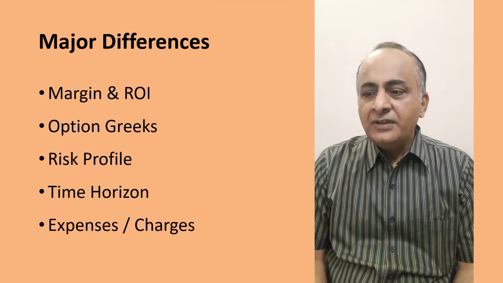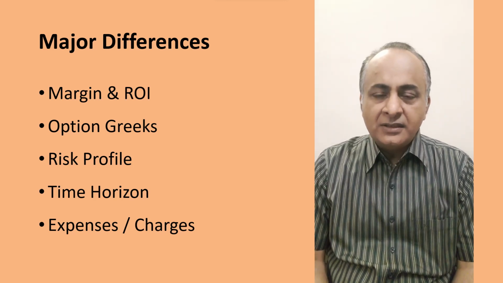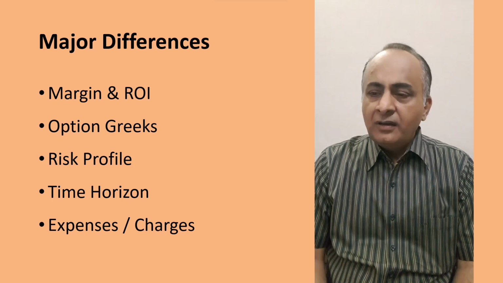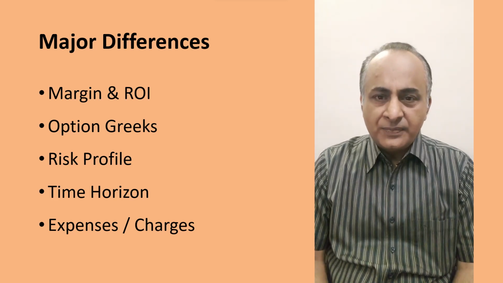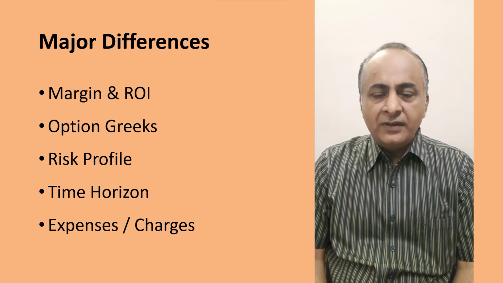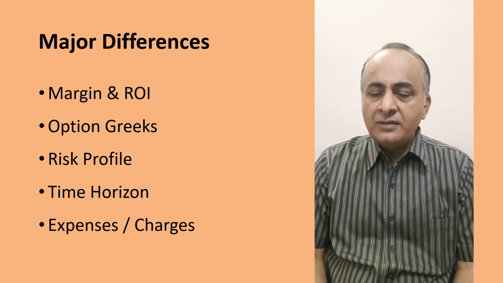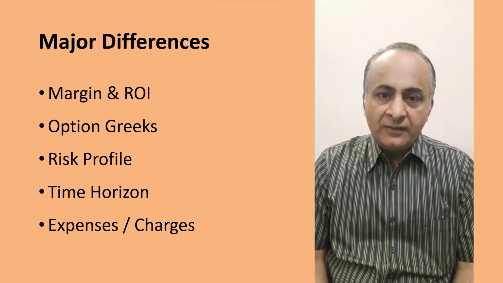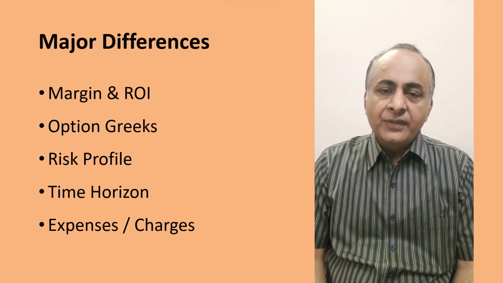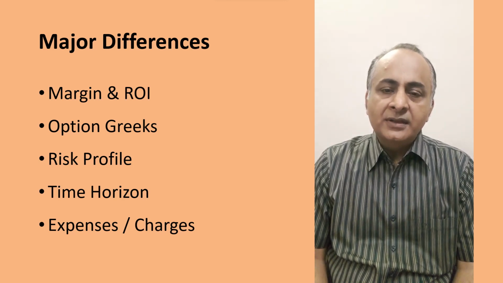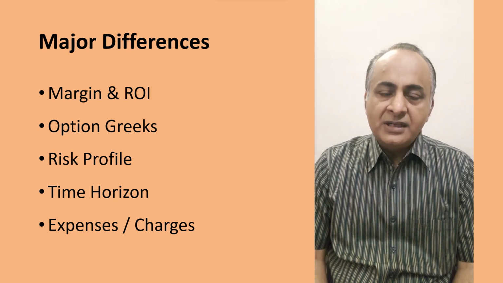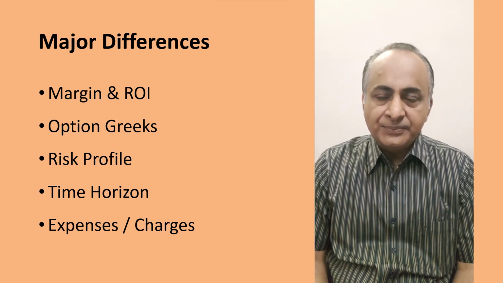And the last point, which I have not explained in detail, is that there are certain differences in expenses or trading charges also, which can be checked on any broker's website. Cash will always have the highest charges ratio, and option buy will have the least, and futures and option sell will be in the middle, and their charges will be more or less the same.